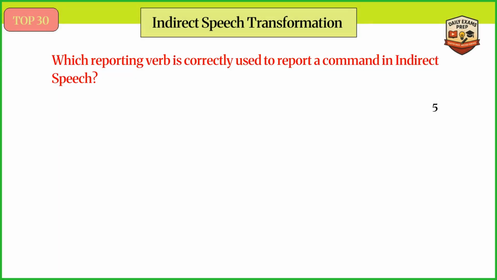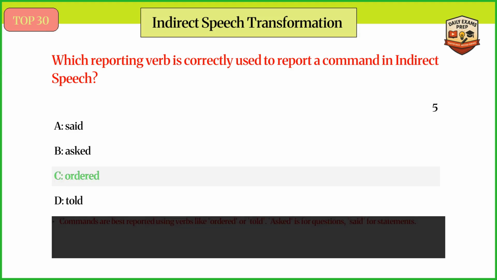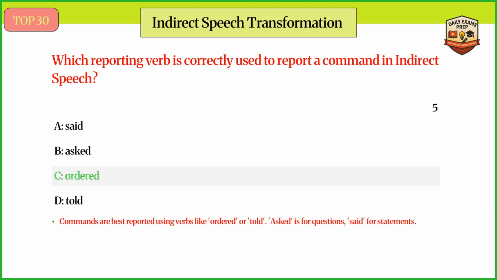Which reporting verb is correctly used to report a command in indirect speech? Answer C. Ordered. Commands are best reported using verbs like ordered or told. Asked is for questions, said for statements.